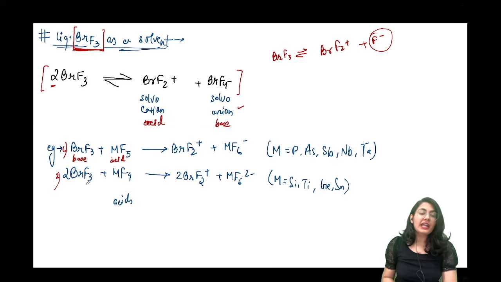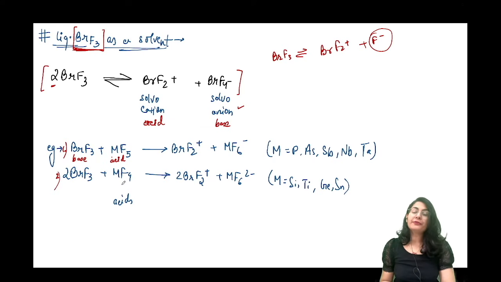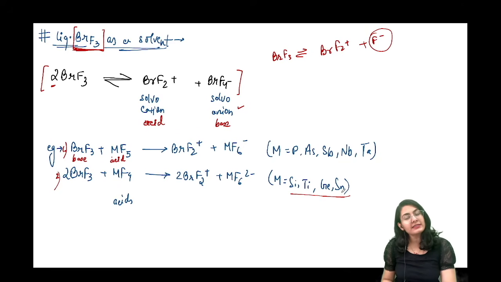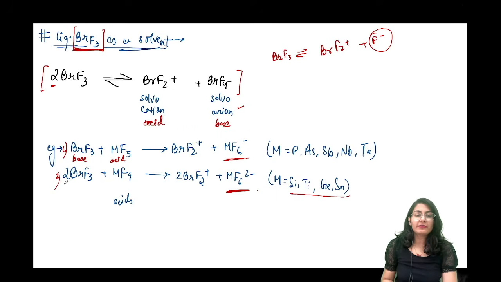ये देखो, BrF3 reacting with MF4 type of molecule. अब ये MF4 में भी वही चीज हो रही है. There are some vacant d orbitals in these atoms. So what they are going to do is, in the vacant d orbital, they'll accept two of the fluorides to finally form the octahedral system like this. This is also octahedral, this is also octahedral. लेकिन यहाँ पे दो fluoride accept करना पड़ेगा. That's why from two different molecules to give you this and this. So again, both of these are going to be termed as acids.